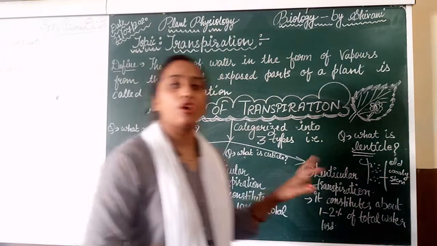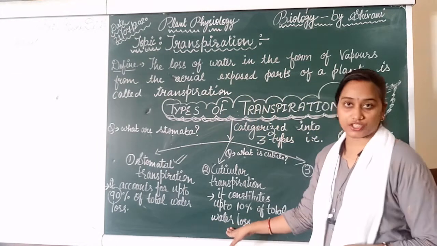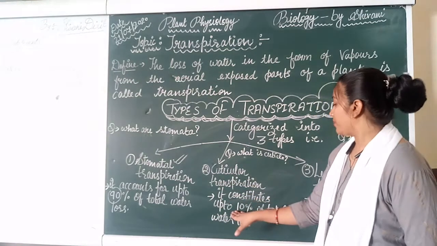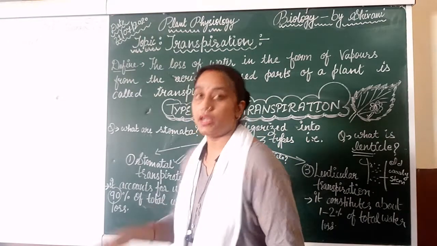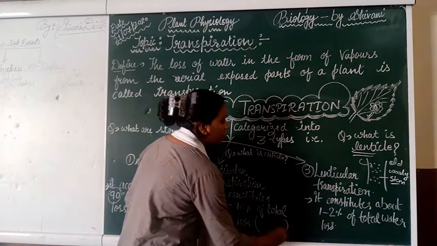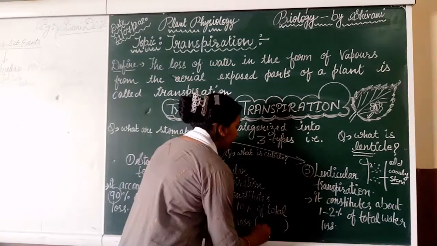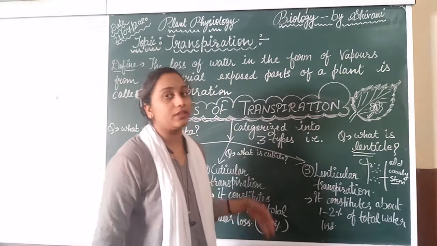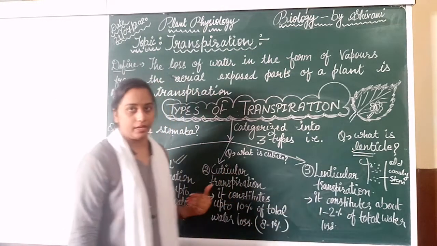This is called cuticular transpiration. The cuticle loses about 8 to 10%, and it is not fixed; sometimes it is less than 10.